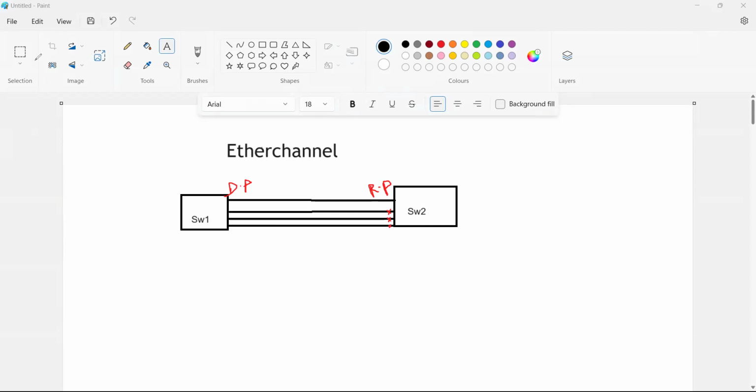Then what about this many links? If there is no load balancing, then it is just a wastage of my cost. I am wasting these links, for which I pay the prices. If these links are good, the best ones, and we took high-end configuration switches, then we are wasting the money also.